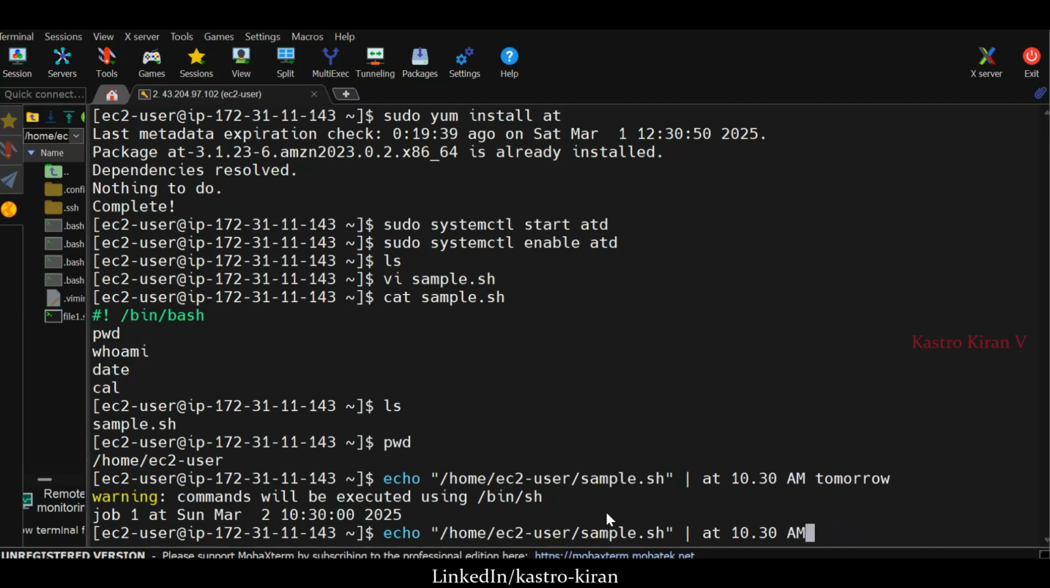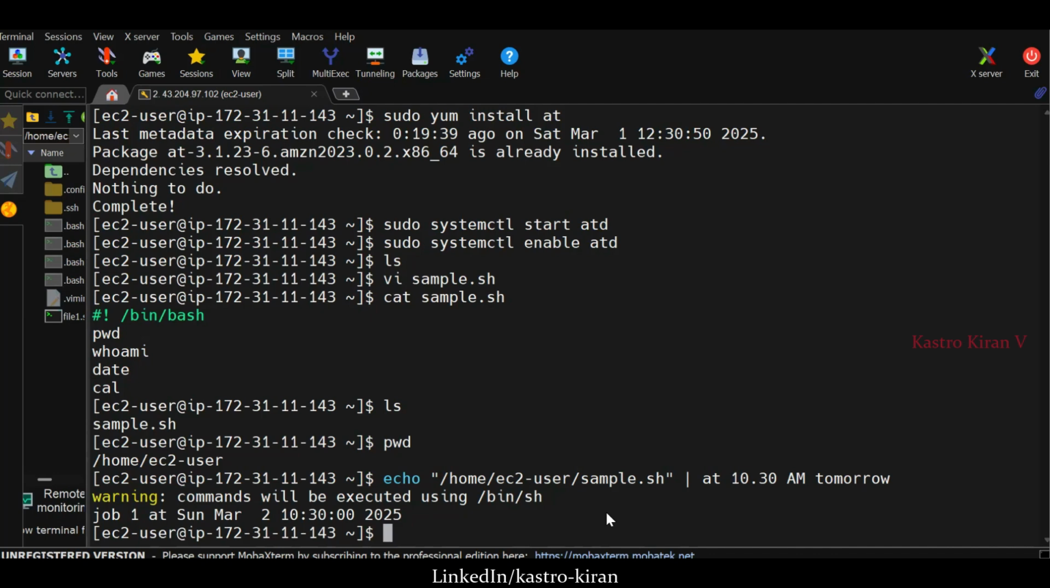Give that so that the shell file will get executed automatically at that particular period of time. And remember, when you are writing the at command, it will execute only once. Next time, it won't execute automatically. So generally, in real-time scenarios, we don't use the at command to execute the shell file. Why? Because it is executed only once.